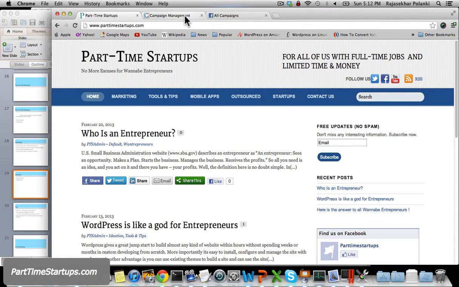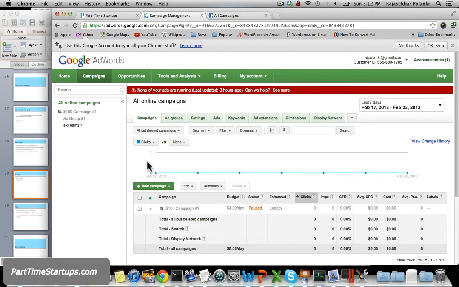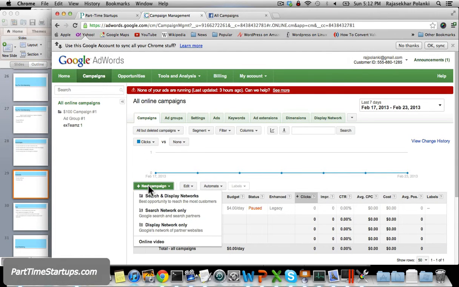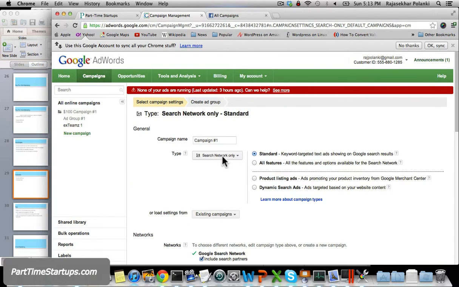So let's go to Google, adwords.google.com. If you go there, I already have an account with Google. So I'm seeing this Google home page. I go to campaigns and I'll start a new campaign. Where do I want to show my advertisement? I want the search network only. When someone is searching for something, I want to have this advertisement.